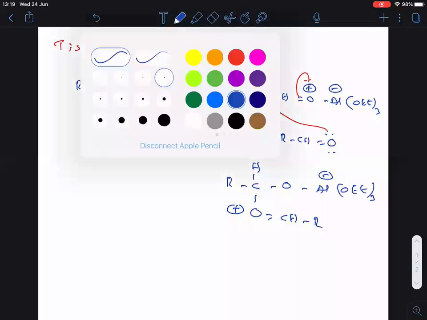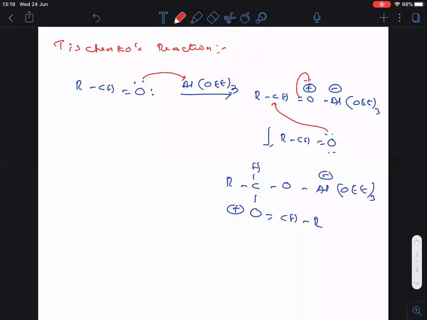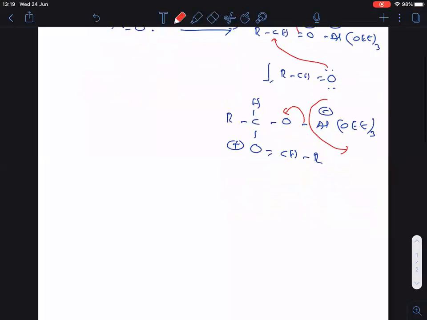Followed, everyone, up to this point? Now what happened? Oxygen is more electronegative. Therefore, it will take this sigma bond and this entire group will depart as a leaving group. Is it clear, everyone? Then what is left over?